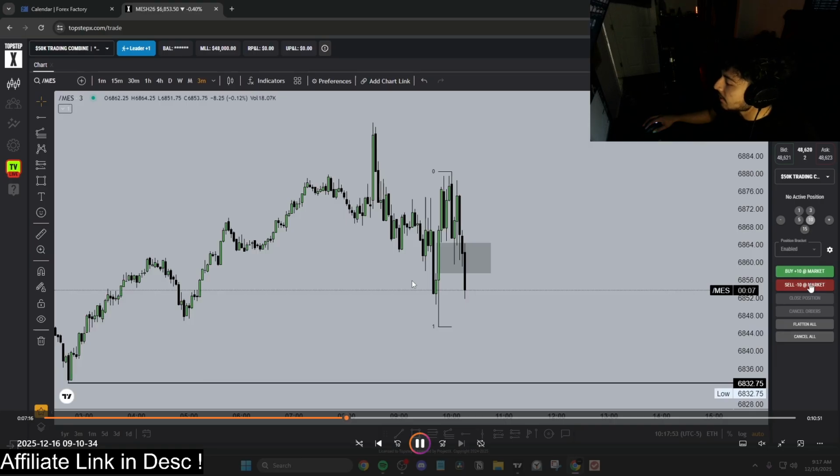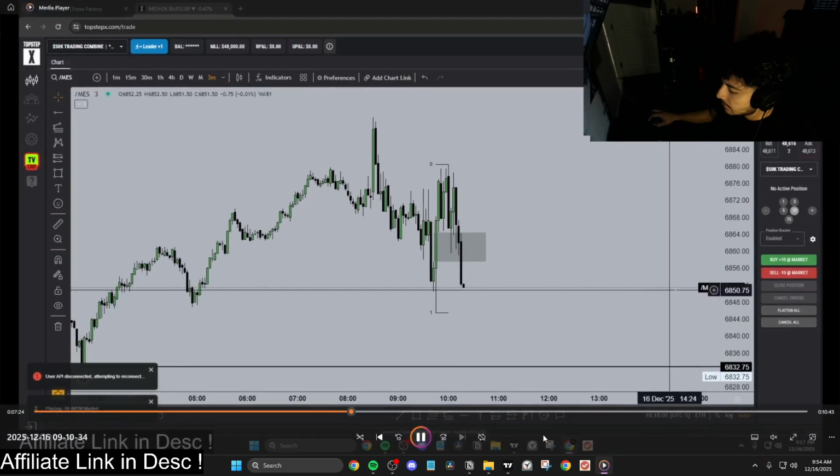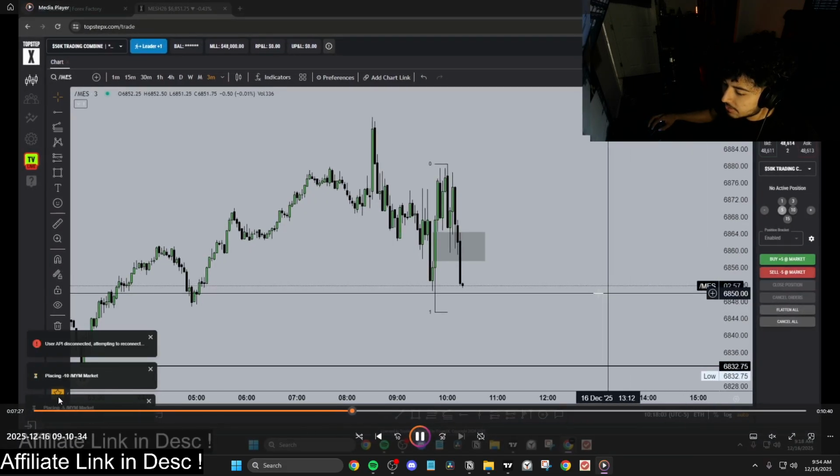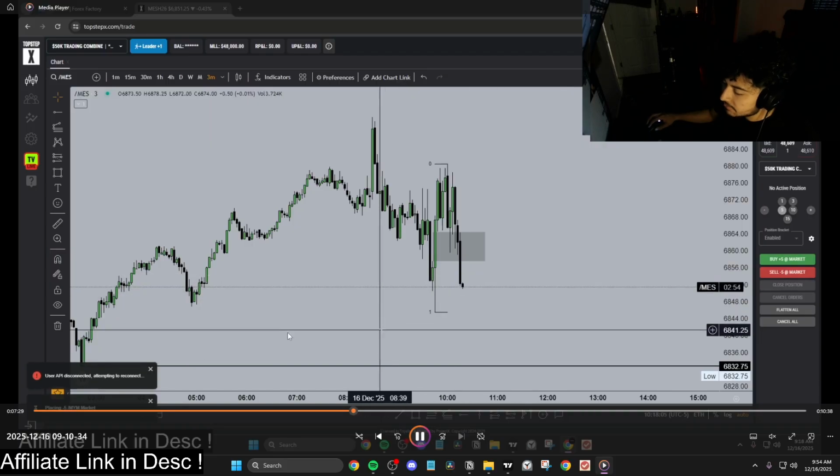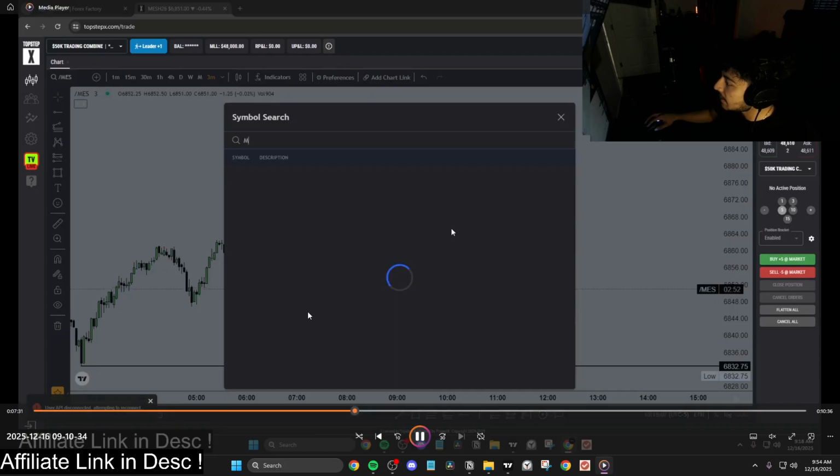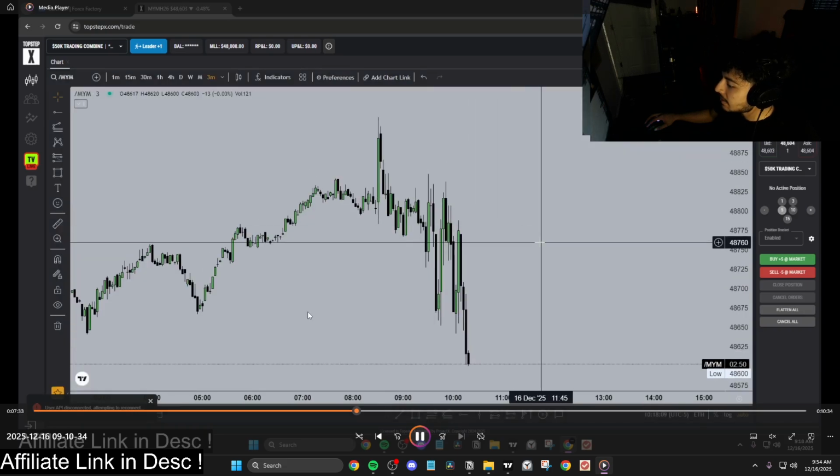And I entered a trade on YM. Well, it didn't even go through. So it's user API disconnected, attempting to reconnect here. Let me move my mouse real quick. And then boom, next thing you know, you can see here, boom, placing minus 10 trades, YM, placing minus 5. And I was like, bro, no. I was like, wait, I'm on YM, why? And then I looked at YM, my trades were not placed.